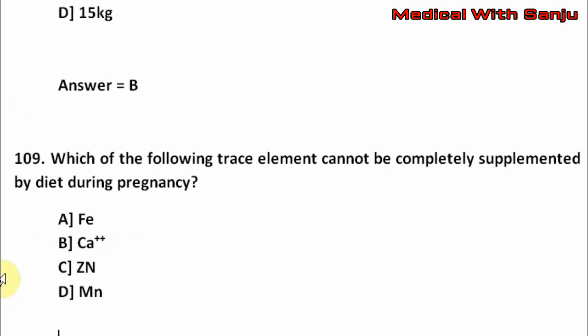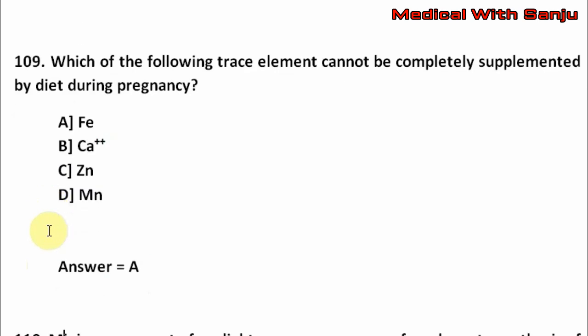Next question. Which of the following trace element cannot be completely supplemented by diet during pregnancy? Option A iron, option B calcium, option C zinc, option D manganese. The right answer is option A, that is iron.